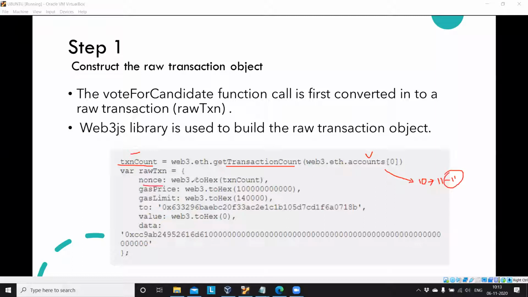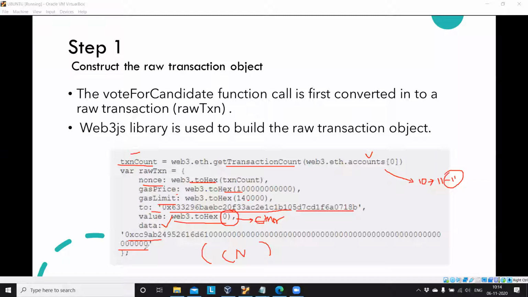You get the nonce from this transaction count, and the gas price and gas limit you already know, then the from and to recipient address, and the value. If there is any value you are sending, but in this contract we are not sending any ether. Instead we are sending a candidate name, Nick.